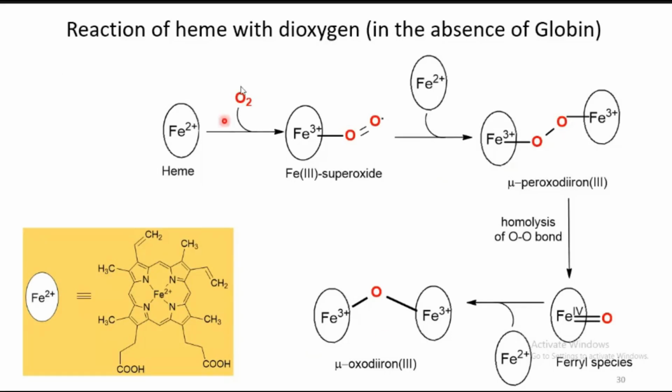So in the absence of globin, what would happen? So the heme unit is not reversibly bound with the O2. So here this is the way. Immediately the iron 2 will uptake the oxygen, but iron 3 will immediately transfer the electron. So one electron reduction of O2 will take place. So O2 will be reduced to superoxide.